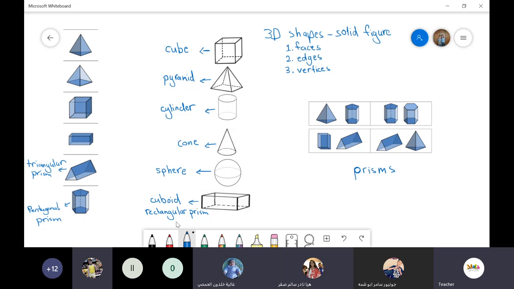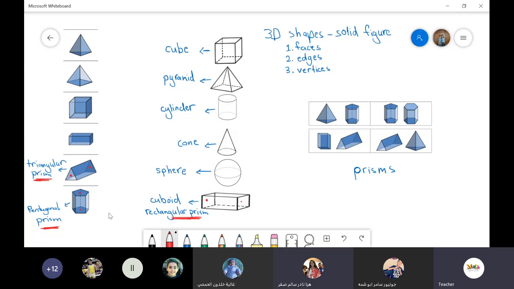Now, I need you to focus on the rectangular prism, triangular prism, and pentagonal prism. If you look at these three shapes, look at the two ends of each shape. They are similar. They are the same. If I look at the triangular prism, the two ends are the same. Here, they are triangles. If I look at the pentagonal prism, the two ends are the same. Pentagon, pentagon. If I look at the cuboid, the two ends here are the same. They look like a square.